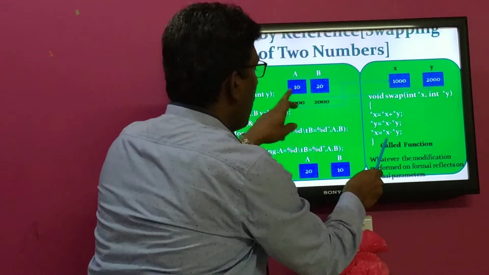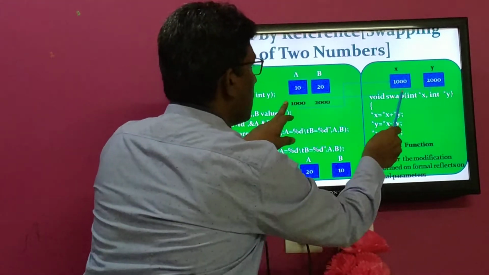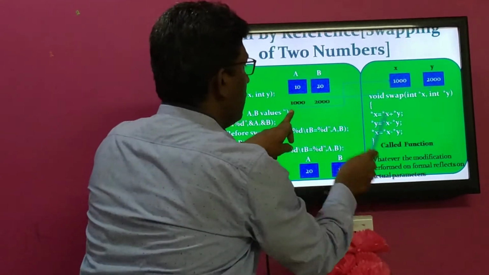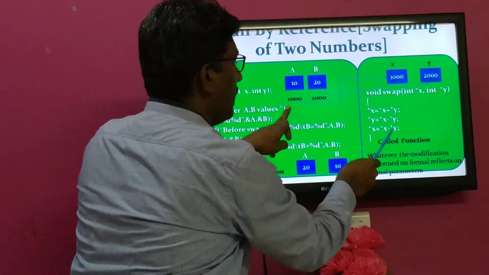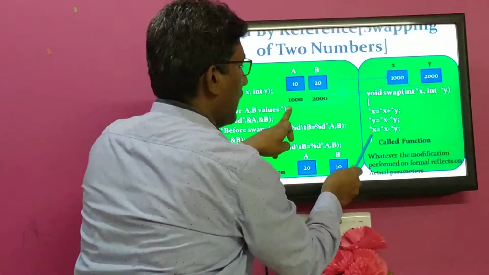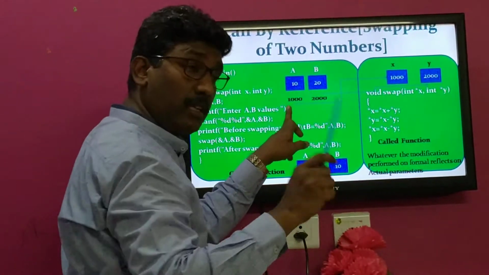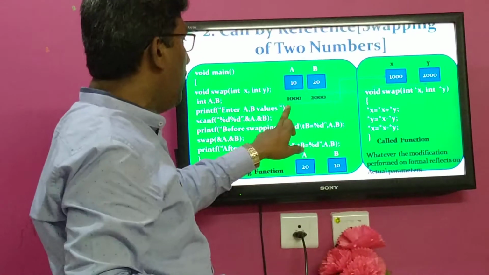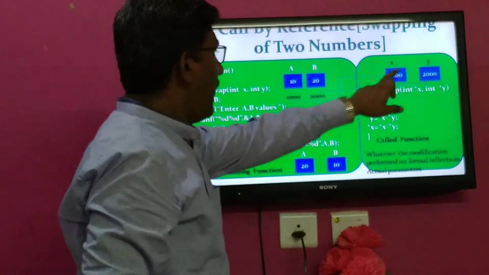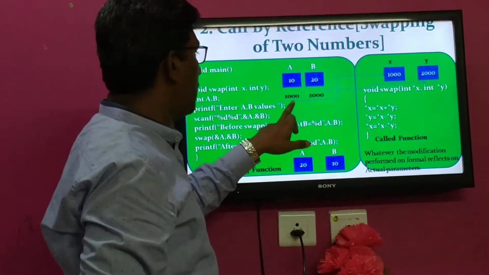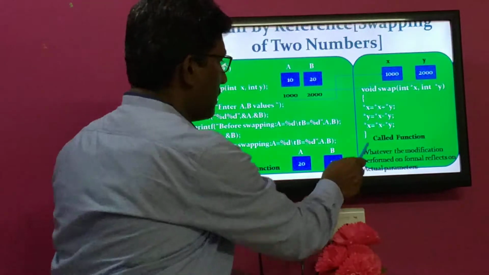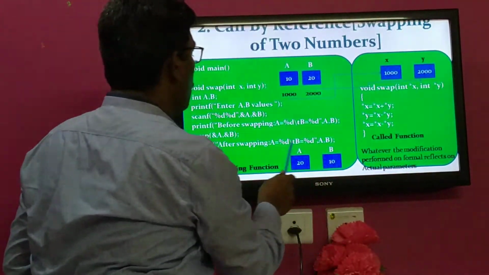Then the next one is the updated address location x, which is 30, minus this 10. 30 minus 10 is 20. Transfer to the address of x, that is 1000. The value within this 1000 location, 30 minus 10, is 20. That 20 will be stored at the x address, that is the 1000 location. Now the closing brace, control will be returned back to the calling function.